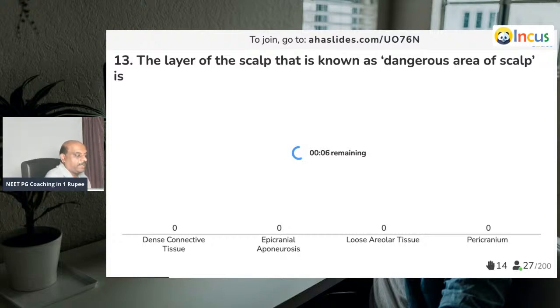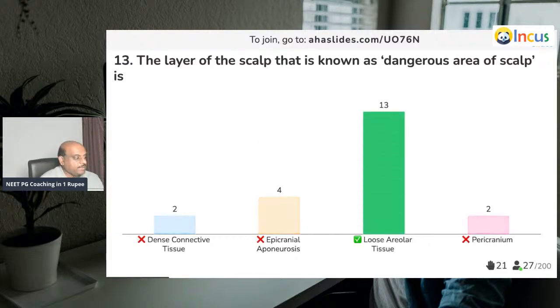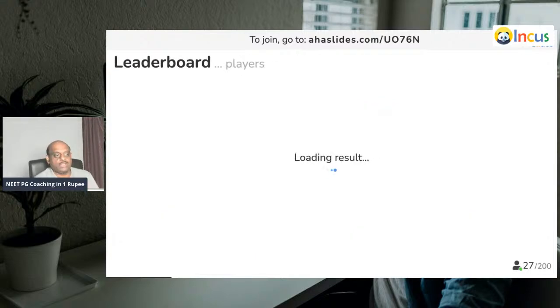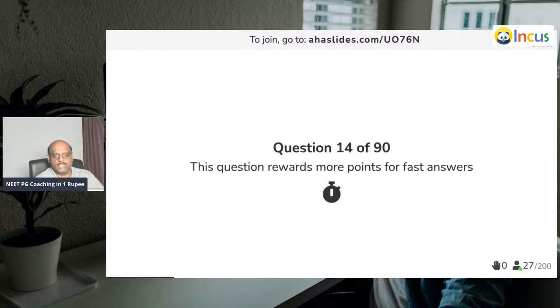So, skin, connective tissue, epicranial aponeurosis, then loose areolar tissue, pericranium. Out of all this, the loose areolar tissue, which is called the dangerous area, is what you need to remember. Good, doctor. Good. Question number 14.